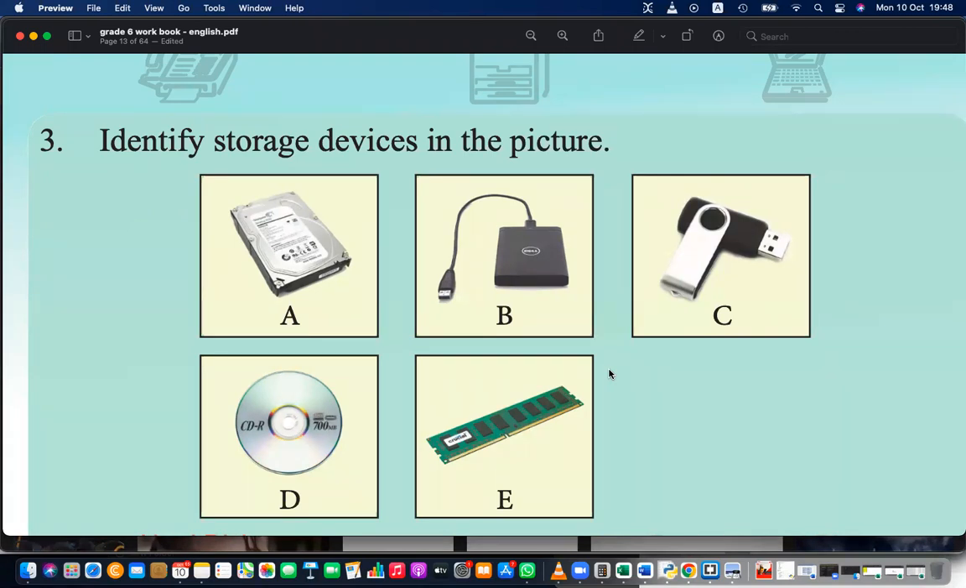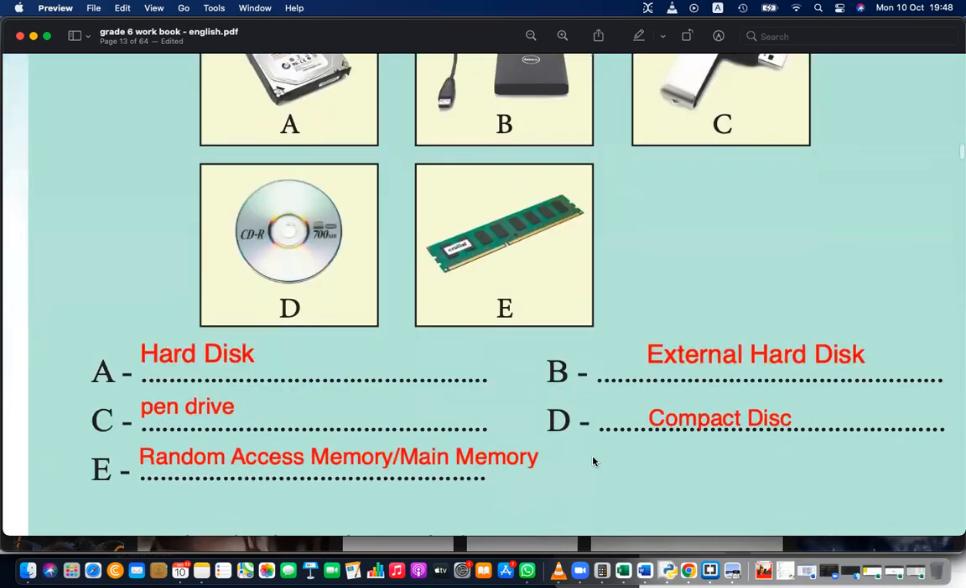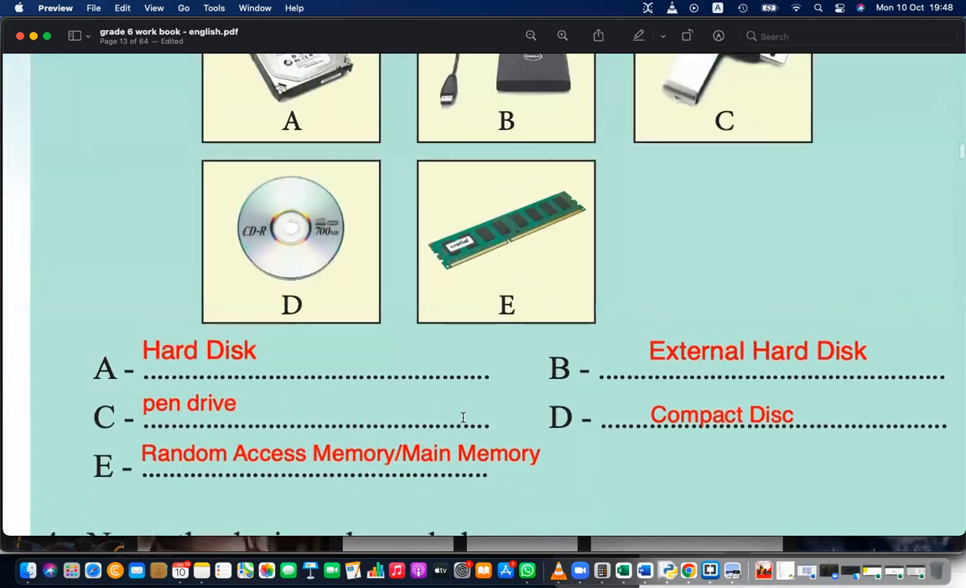Similar to that, the computer also has a memory. That memory is also temporary. The others are permanent, like your books. You can remember these things for a long time. Pen drive can keep data for a long time. External and internal hard disk can keep data for a long time. DVDs or CDs can keep data for a long time. But E, random access memory, can keep data for a very short time. That is called main memory.